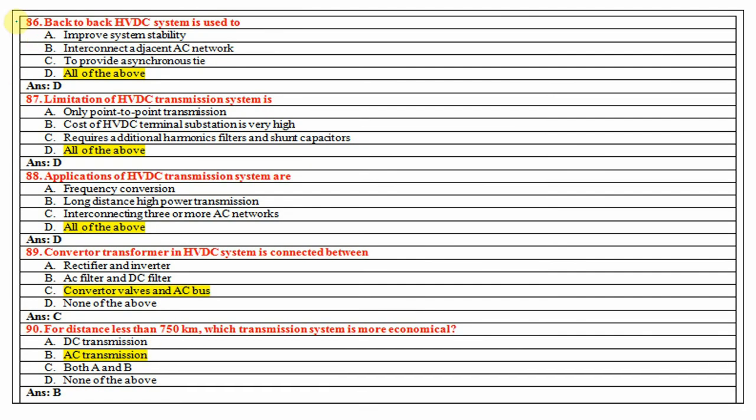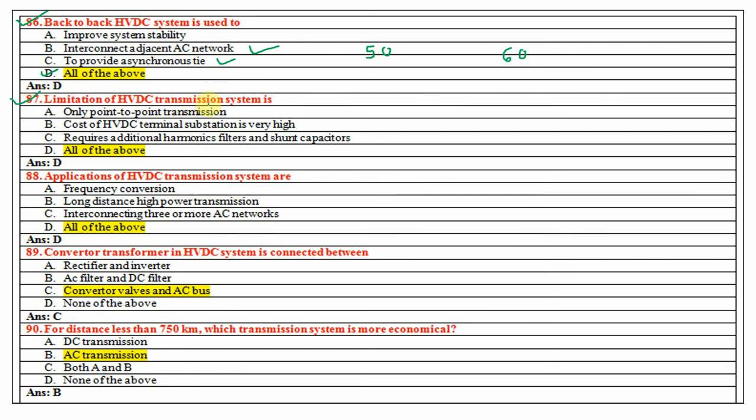Next, a back-to-back HVDC system is used to improve system stability, interconnect adjacent AC networks, and provide asynchronous ties. Asynchronous ties means, suppose one system is operating at 50 hertz and another system is operating at 60 hertz, and I want to connect these two systems. In an HVDC system, it is possible to connect these two asynchronous systems. So all of the above is the answer, because it is possible with a back-to-back HVDC system.